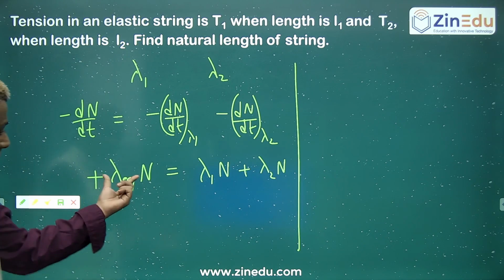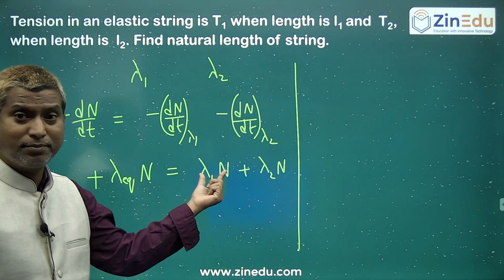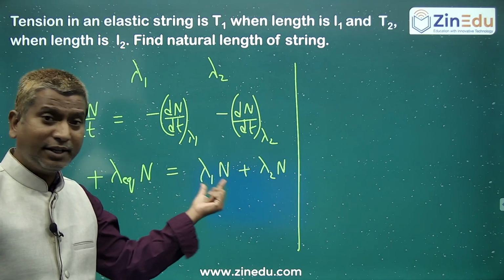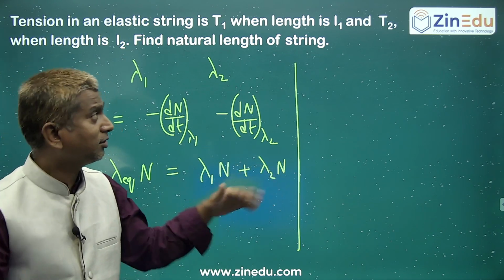So total rate of disintegration is equal to rate of disintegration because of one particular decay, and rate of disintegration of the other type.